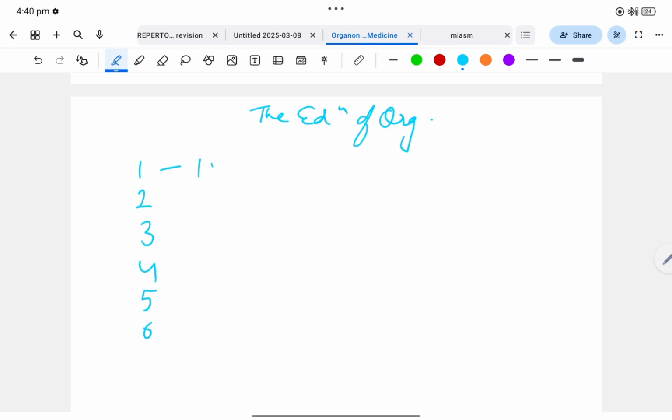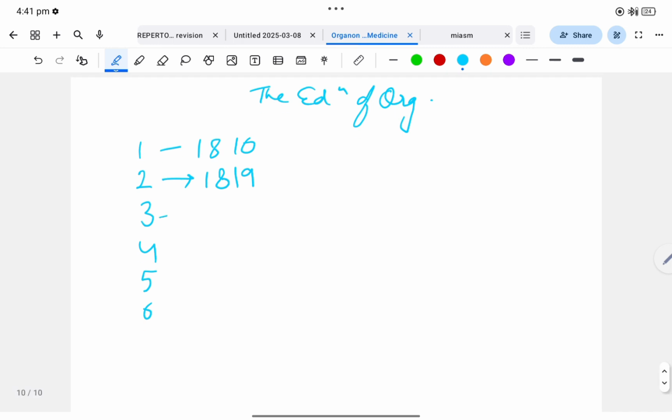First edition came in the year 1810. After 9 years, second edition, that is in 1819. Third edition after 5 years, 1824. Fourth edition, 1829. Fifth edition, 1835. And the last edition came in the year 1921. Learn it as 1810, 19, 24, 29, 35 and 21.